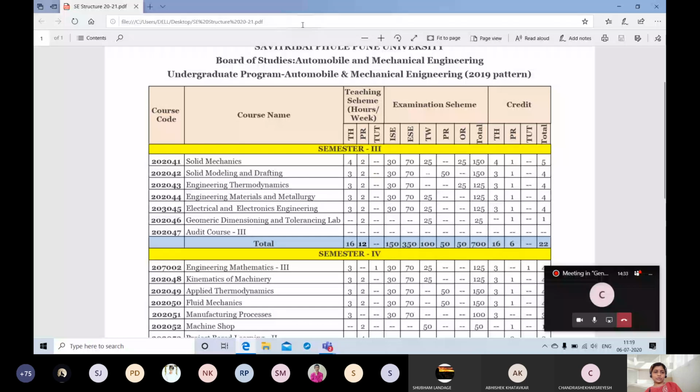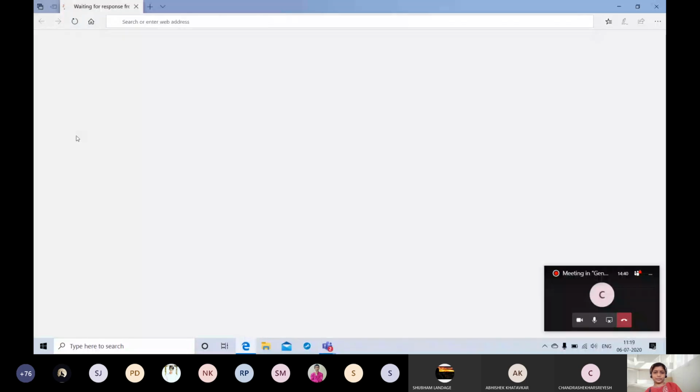Now we'll just go through what will be the syllabus. Okay, by mistake actually here it is. You can find my cursor, na? The screen is visible to you all? Yes, ma'am. Okay, fine.